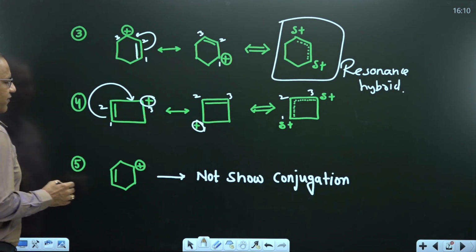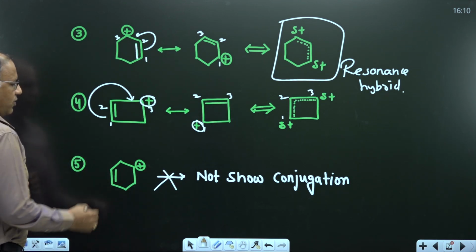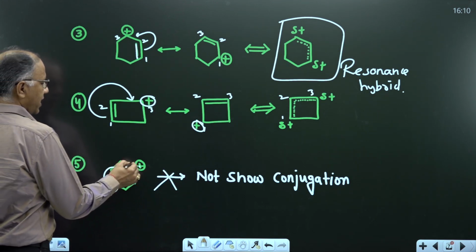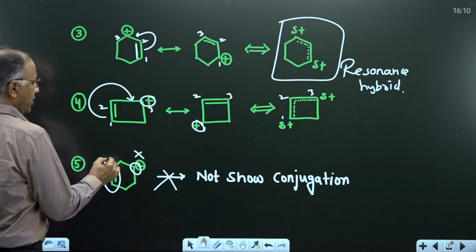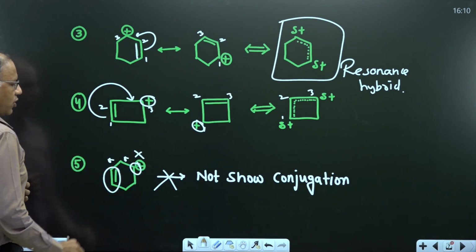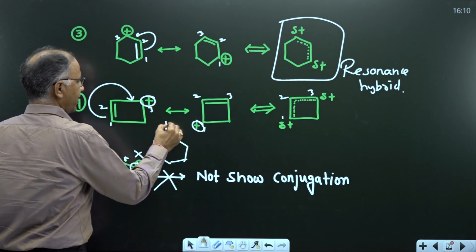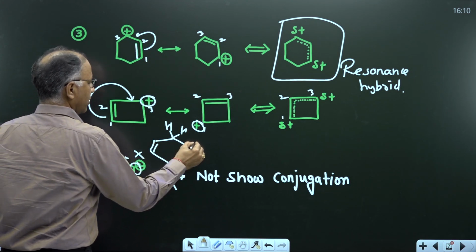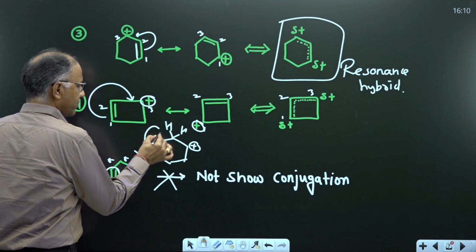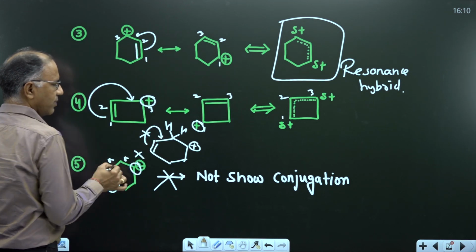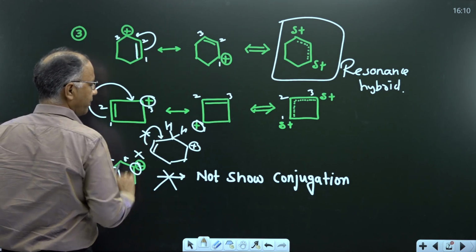Now in example 5th, there is no resonance. Why? Because double bond and carbocation is not in conjugation, because it is separated by sigma bond. Now what happen if I draw resonance? What happen if I move pi bond? Can I move pi bond from this to this? No, it is not possible. Why? Because this carbon become pentavalent.